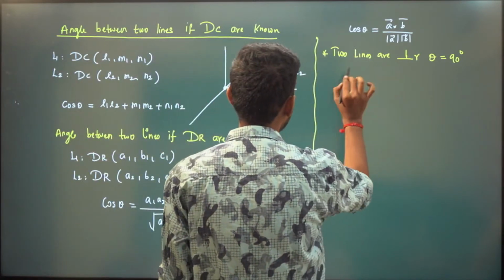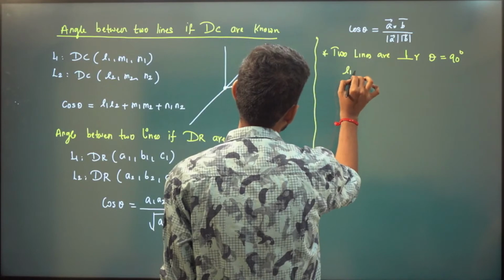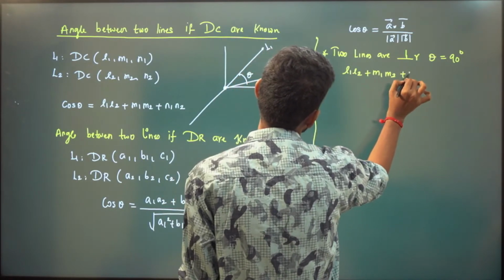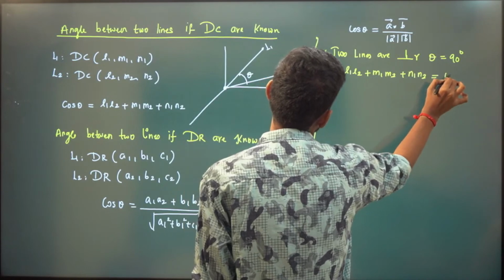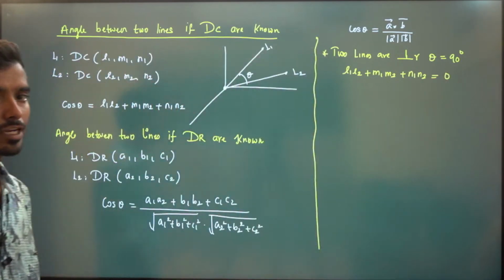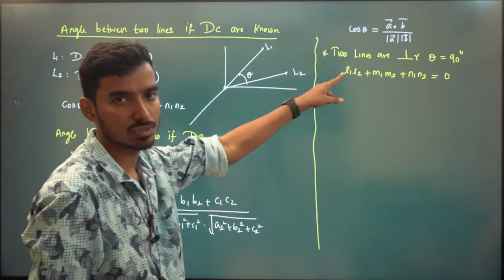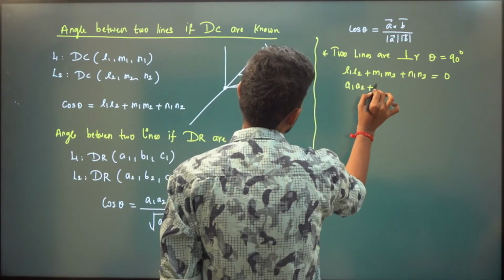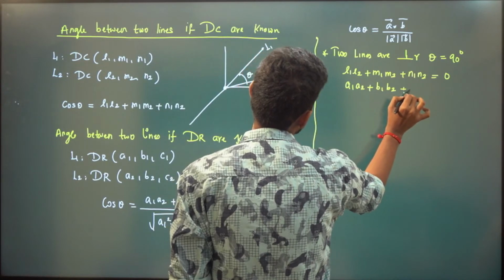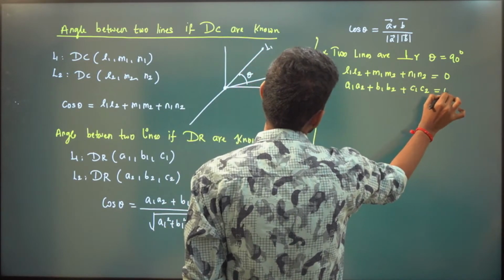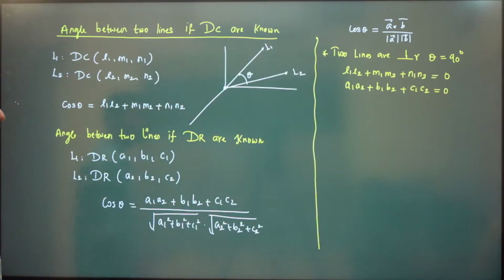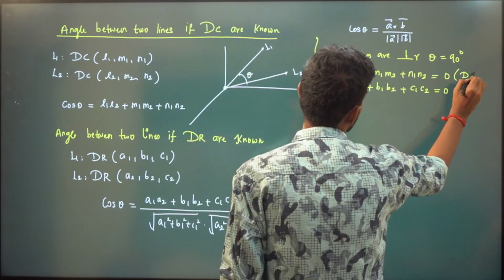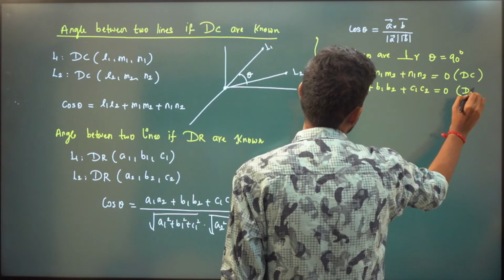So two lines are perpendicular if L1 L2 plus M1 M2 plus N1 N2 is equal to 0. When this happens, we say two lines are perpendicular. This is in terms of direction cosine. In terms of direction ratio, A1 A2 plus B1 B2 plus C1 C2 has to be 0. Yes or no? This is in terms of DC, in terms of DR.